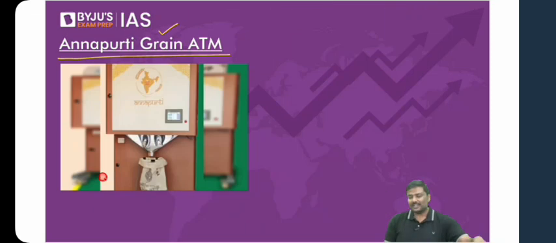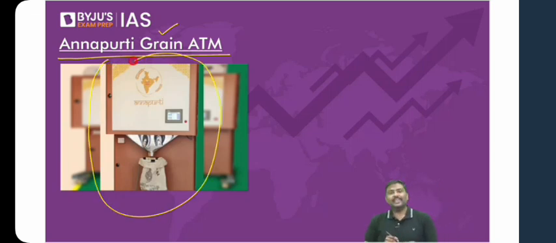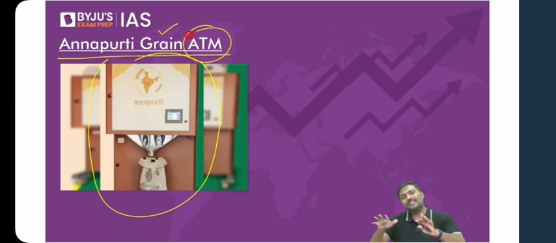Second very important reform, which was there very recently in the newspaper, was Annapurti Grain ATM. Now, before I start the discussion, can everybody see the picture of a machine here? Let me know. Right, there is a machine picture. Now, what is this Annapurti Grain ATM? Look at the term ATM. You can go to the ATM, withdraw money. Apply the same logic here. In this Grain ATM, the beneficiaries under NFSA can get access to their entitlement of food grains.